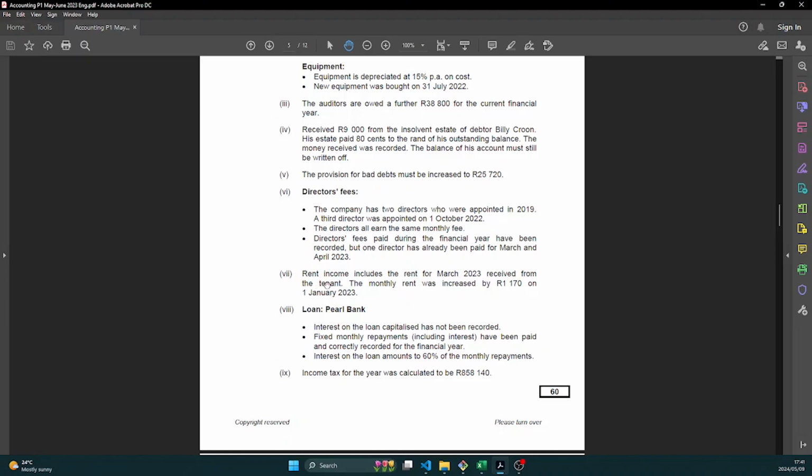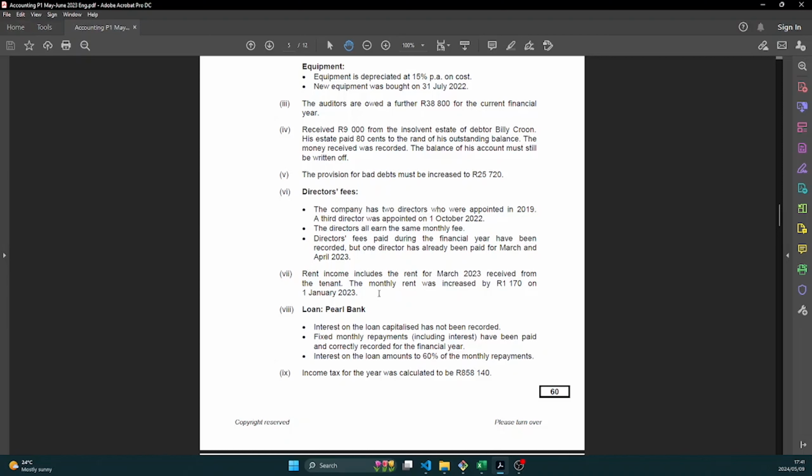So if you're not listening this whole time, this is the time to start listening very carefully. All right, so they tell us that rent income includes the rent for March 2023. Remember, our year ends at 28 February 2023. So they tell us that the rent includes March. So it means there is 1 month extra of rent income that we have received, right?